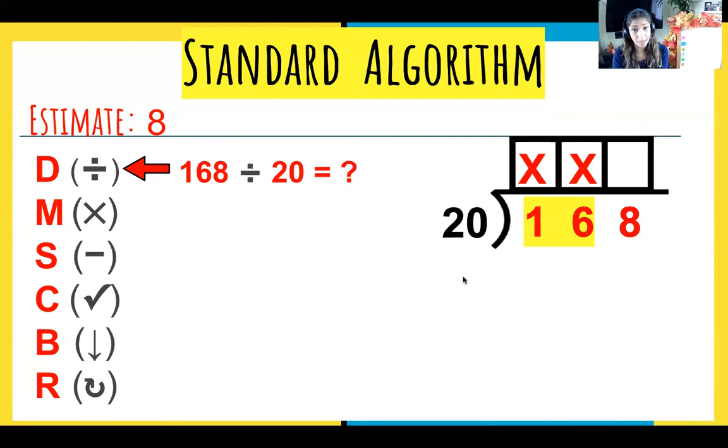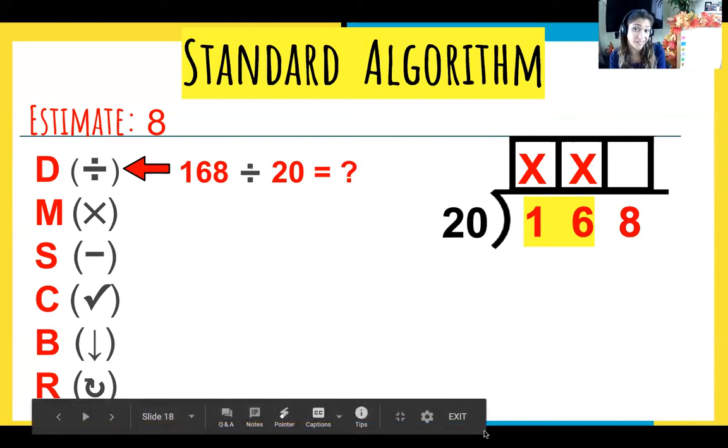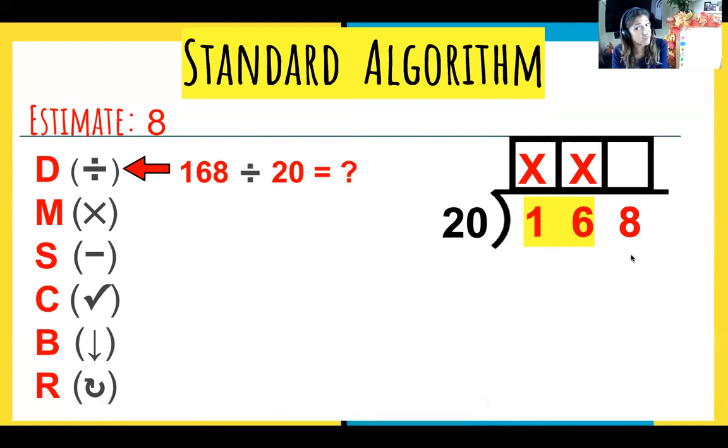Now, guys, it shouldn't be a guessing game. This is where we look at our estimate. So we need a 1-digit answer. Our estimate was 1 digit. Instead of starting all over again, we're going to use just our estimate and see if it works. If we could get something closer, then we'll change it. But for now, let's use that 8 as our possibility. So let's use that 8 and multiply.